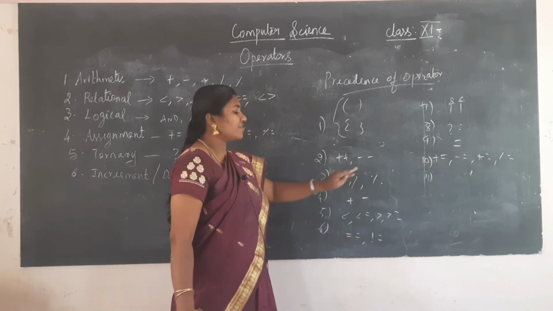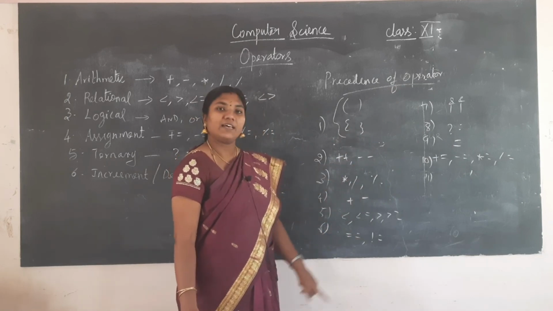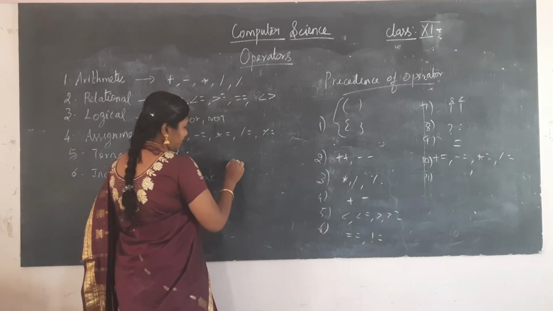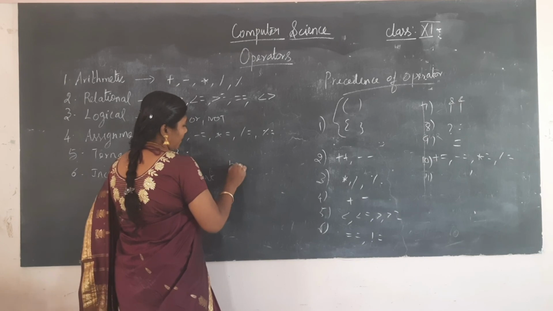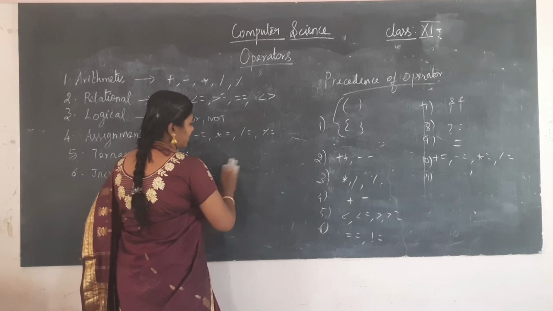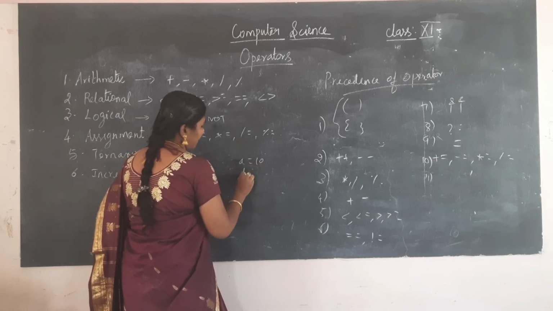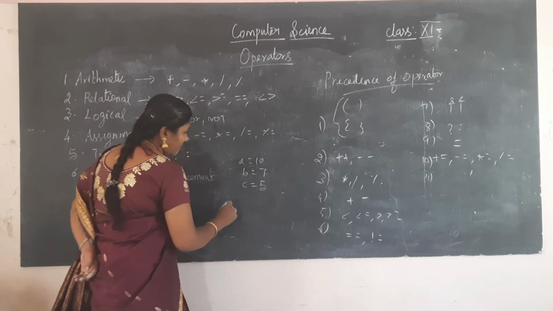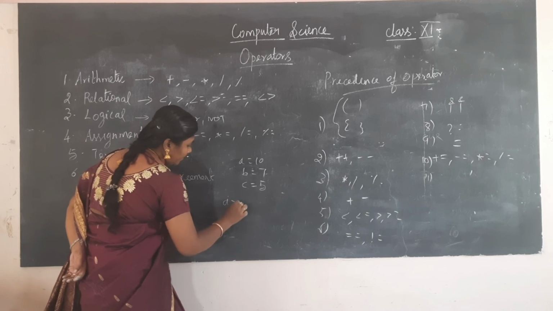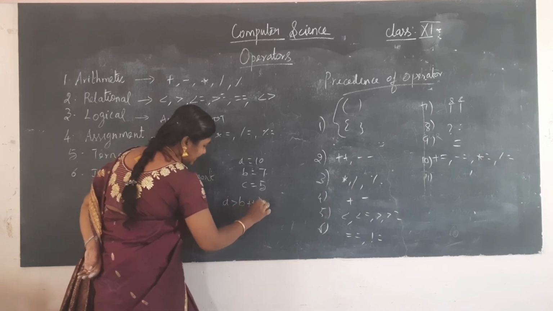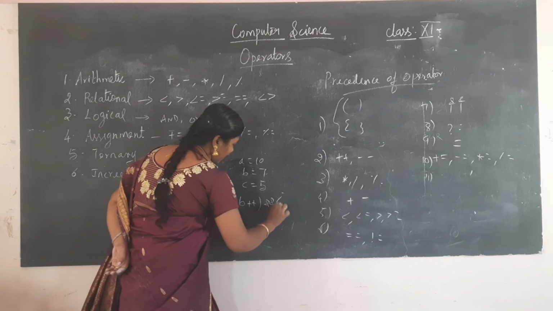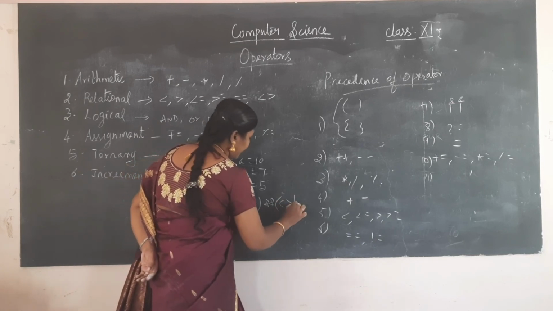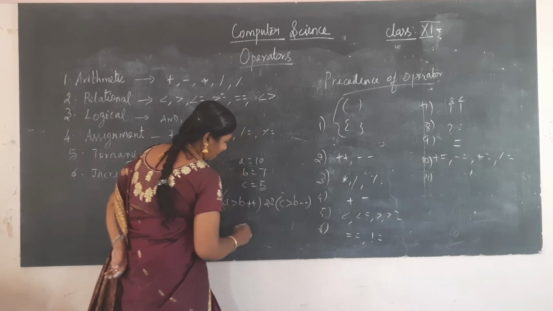So in these operators, which one? Plus plus will be the increment. Suppose I am having A is equal to 10, B is equal to 7, and C is equal to 5. If I am having A greater than B plus plus and C greater than B minus minus.